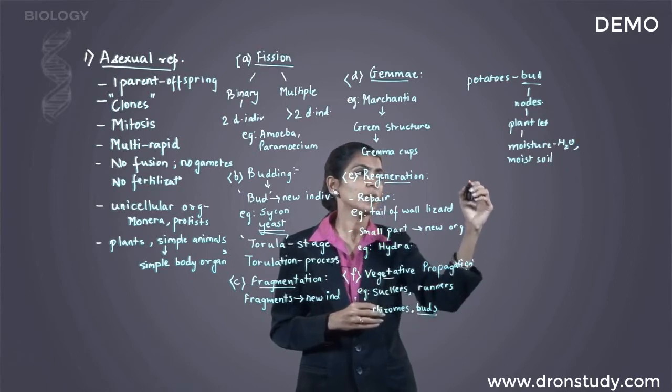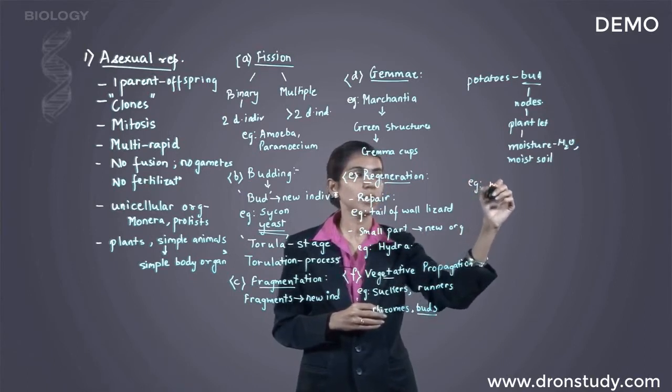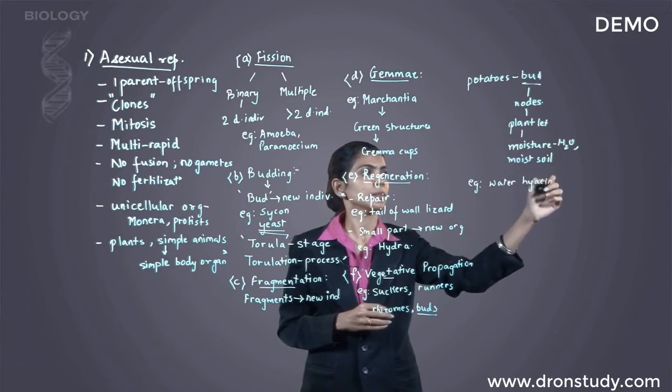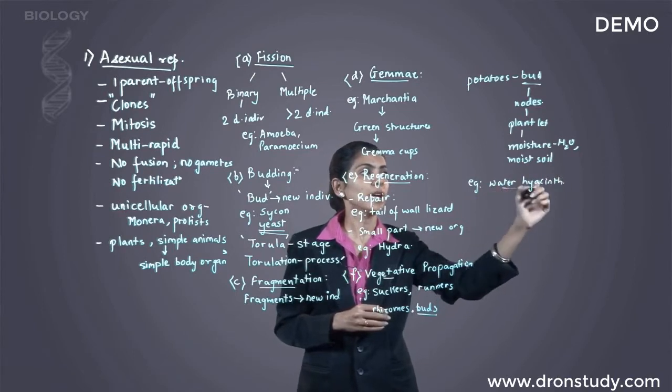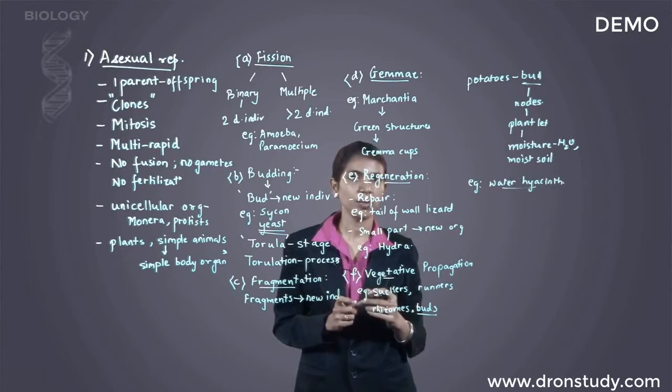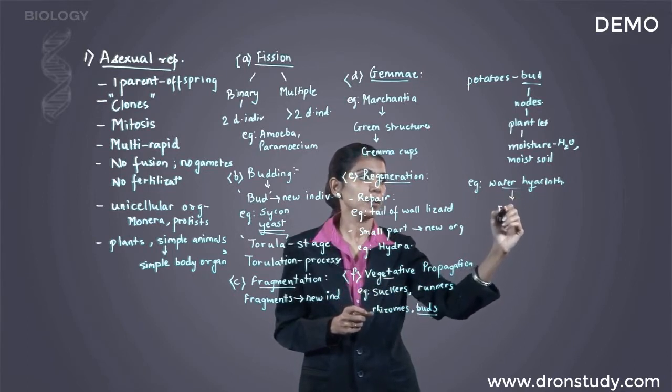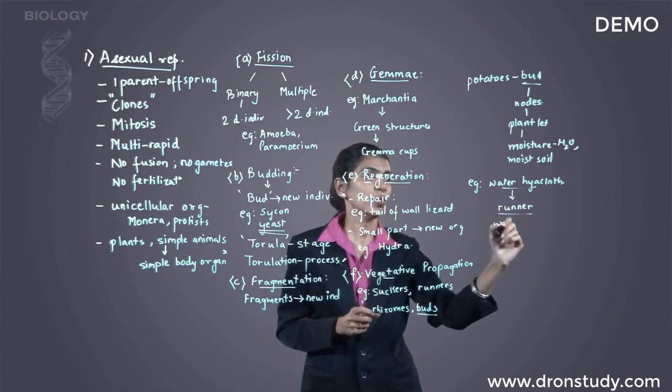Another example is water hyacinth plant. Now, water hyacinth multiplies very rapidly. The rate of multiplication is so rapid that it is difficult to control the spread of water hyacinth over the water body. It develops and multiplies so rapidly it covers the entire water body. So this is a runner. Water hyacinth is a runner which can cover an entire water body.